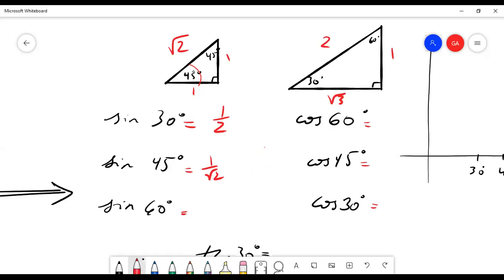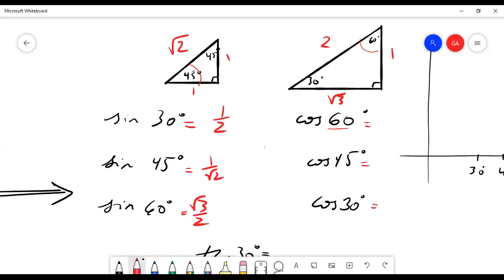Sine of 60. I'm going to look at this graph and opposite over hypotenuse. So here's my 60-degree angle. So opposite, that's root 3. Here's the hypotenuse, 2. So root 3 over 2. Now I'm going to do the same things with cosine, but look how I've written this.